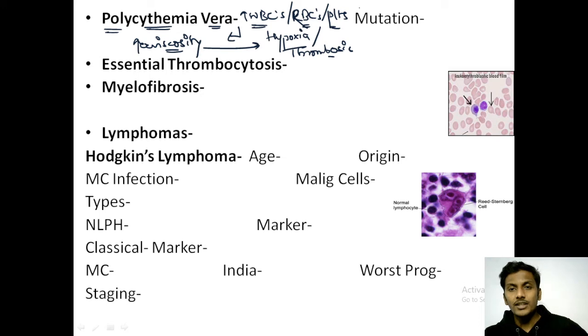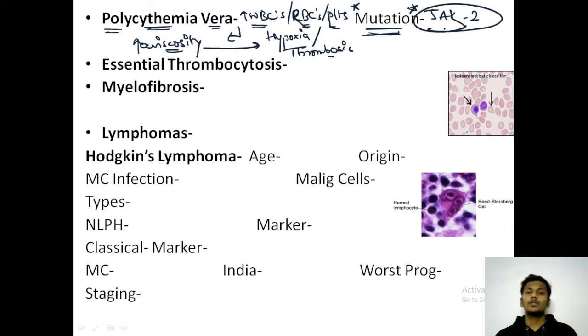And a mutation to be remembered for polycythemia vera, and that is the most important, I feel. The mutation that you need to remember is the JAK2 mutation. So the mutation seen in polycythemia vera is the JAK2 mutation. Right. The next type of chronic leukemia that you need to remember is essential thrombocytosis.